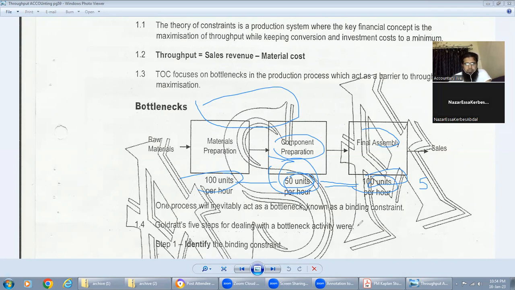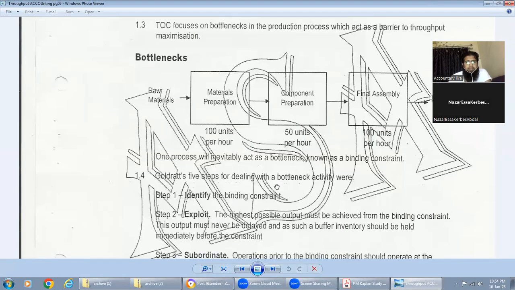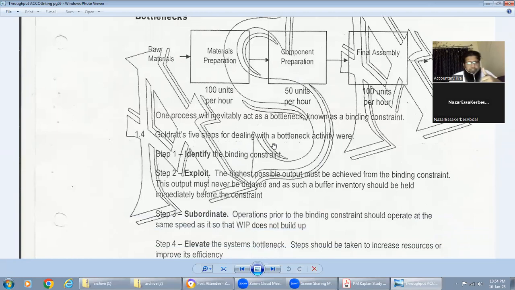First, in our throughput accounting, we must identify the binding constant, which is our slow process. Like we just calculated, component preparation was our slow process.